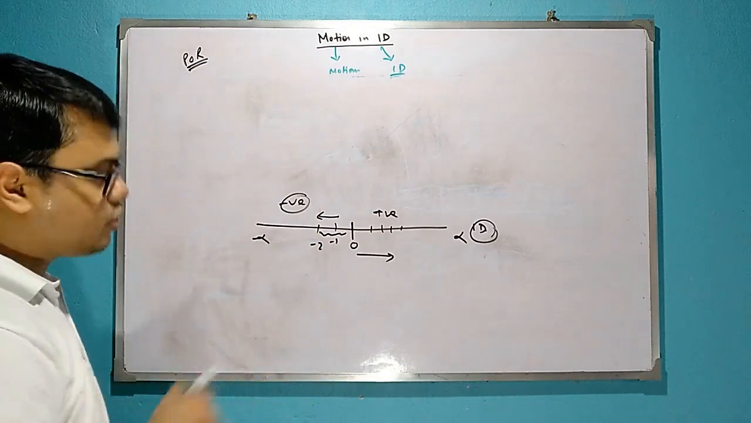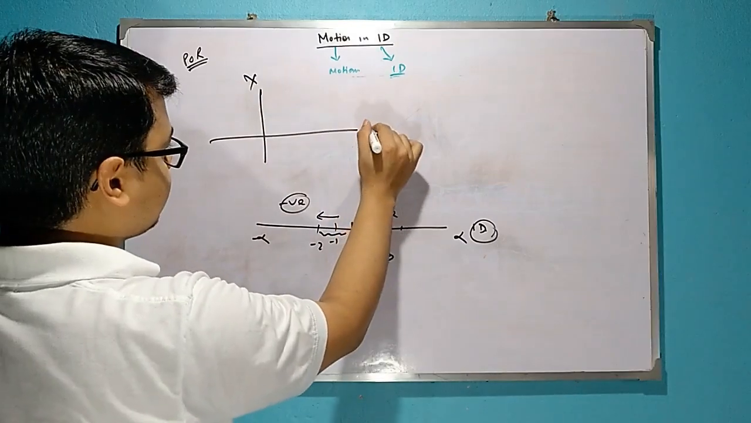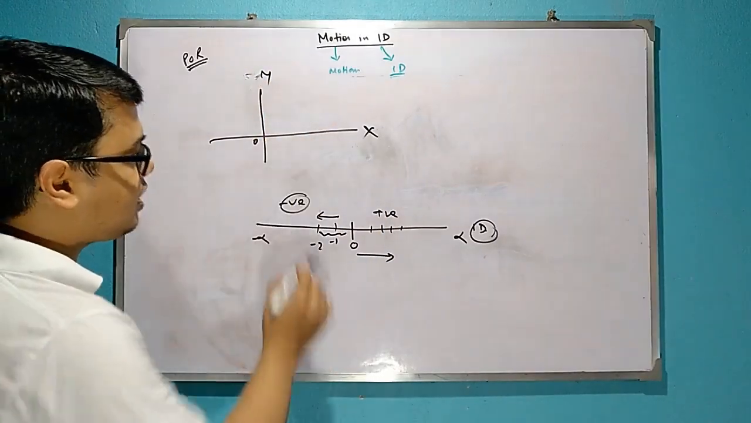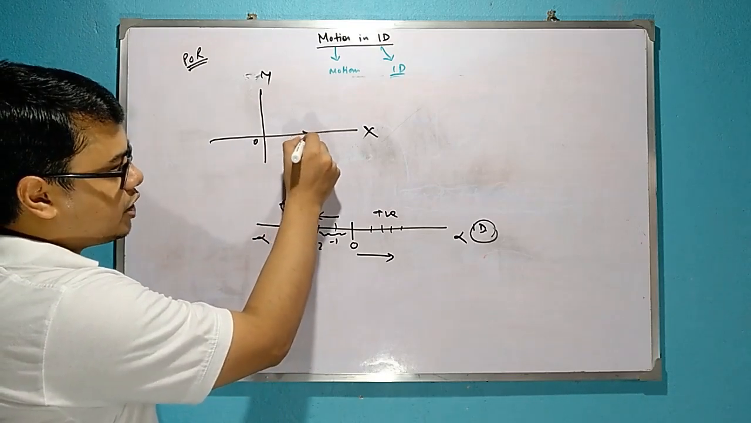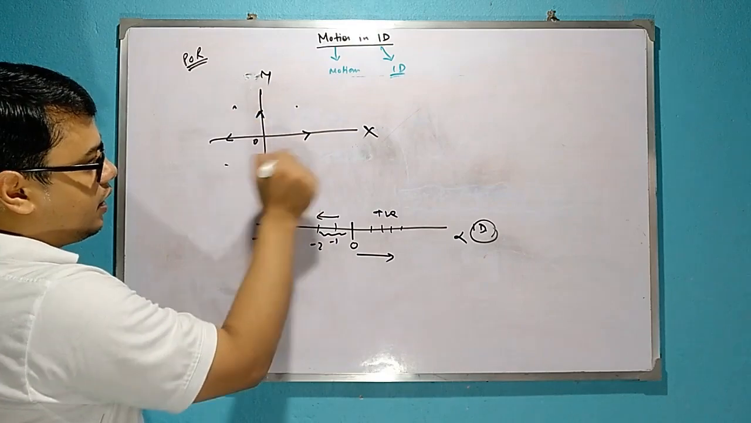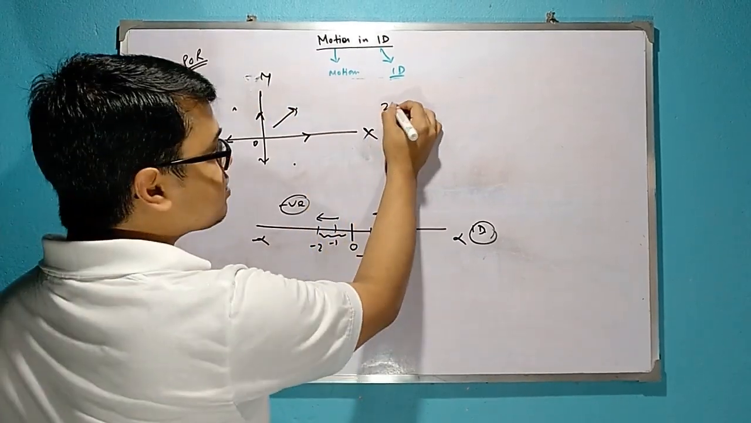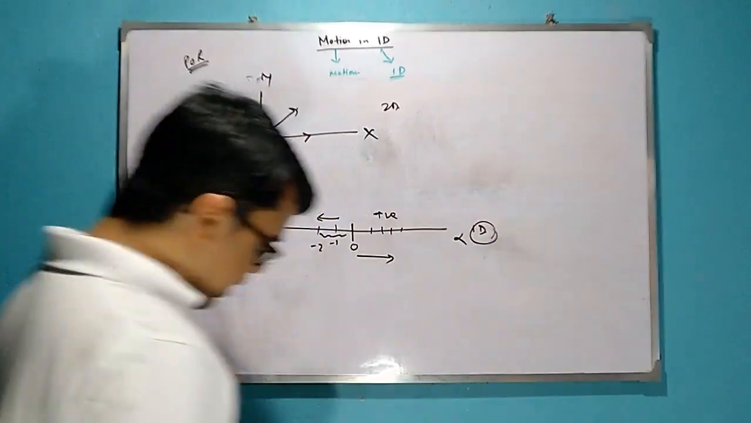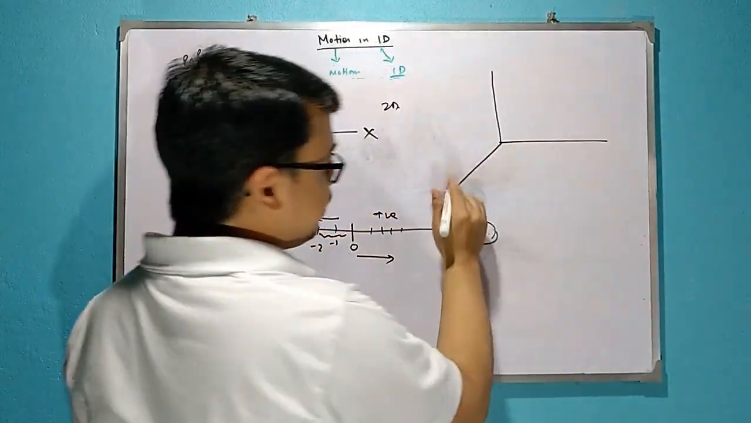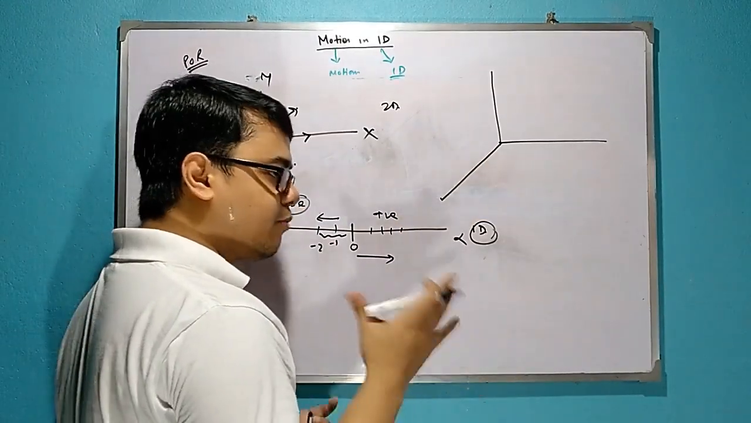Similarly, if we consider a 2D system, that means this is a plane, x, y, and this is the origin. So anything can be in both directions: positive x, positive y, negative y. That means in this plane, any movement is possible. So this movement is 2D. Suppose this is 3D. You cannot draw 3D on a 2D plane, but you have to visualize it.